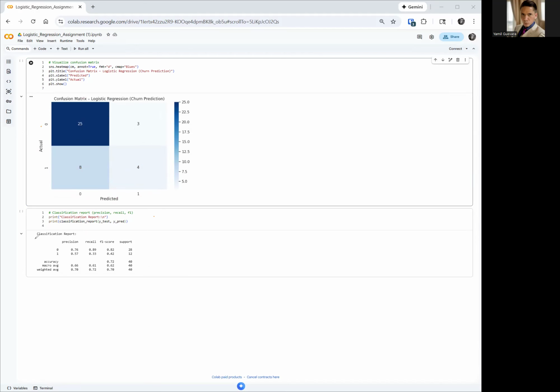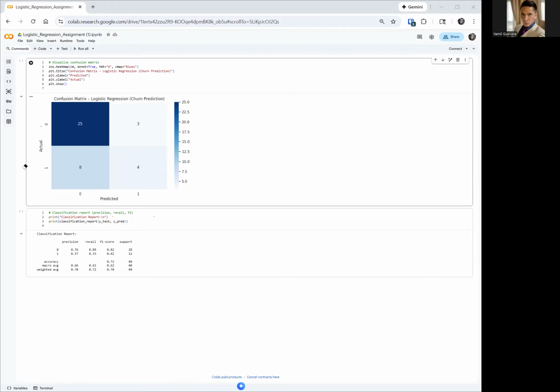In the end, we deal with the classification report. How do you read this? You read it as follows. You've got two classes, stay and leave, right? You've got 20 observations for stay and 12 observations for leave.